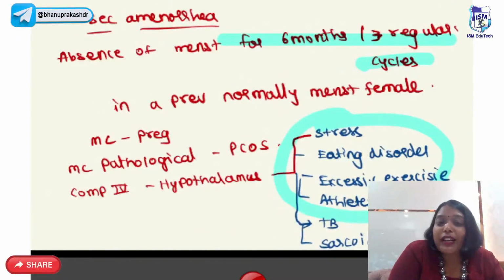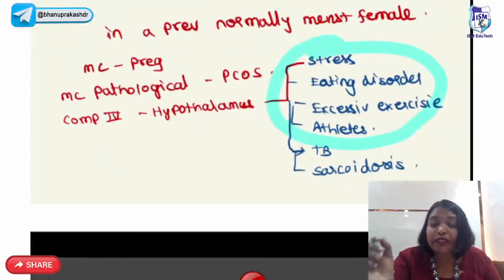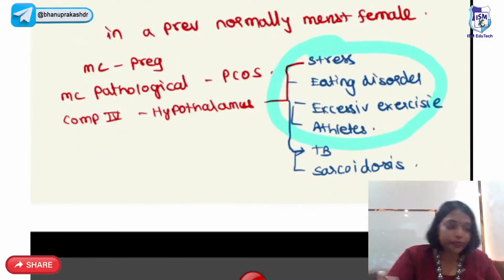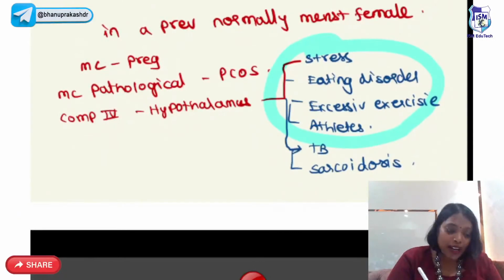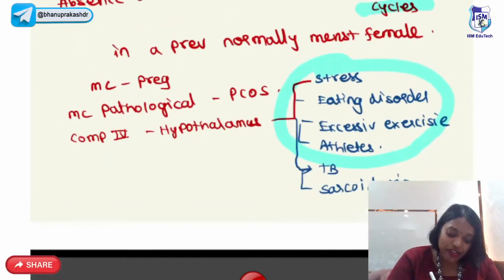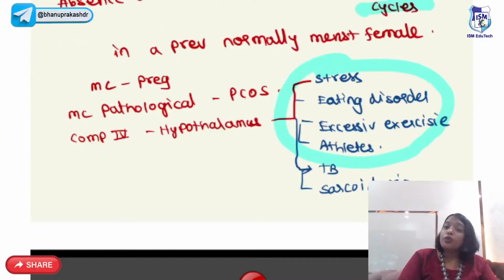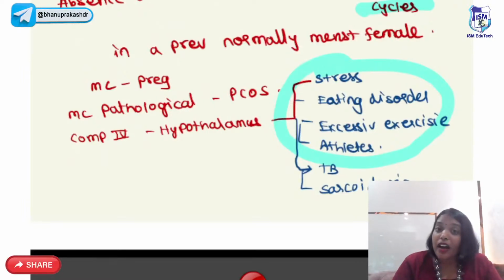Coming to the next one, secondary amenorrhea, that is absence of menstruation for 6 months or less than 4 cycles. Okay, can you answer me this question? Why do stress, eating disorder, excessive exercise, athletes lead to secondary amenorrhea?